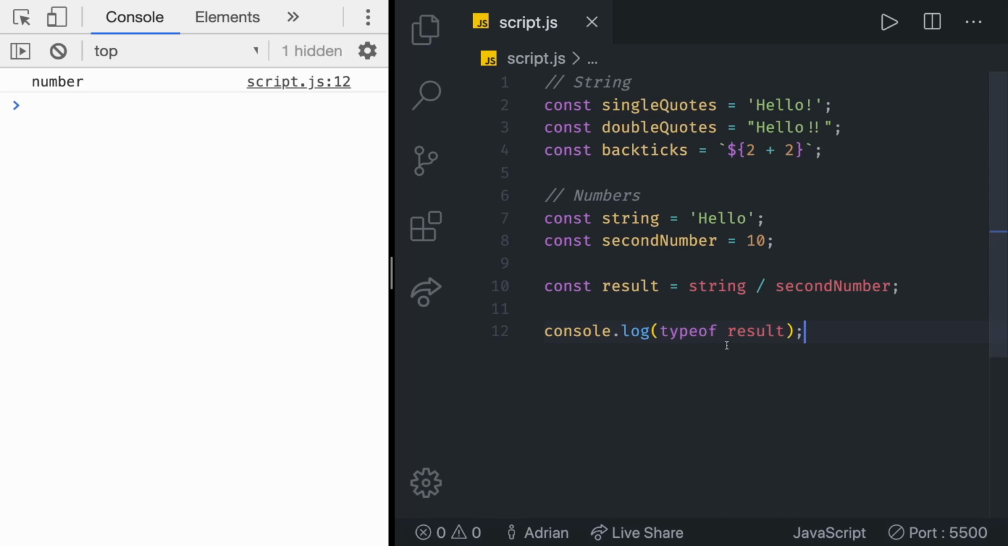The type of NaN, which stands for "not a number," surprisingly, is a number. The reason for this is, in computing, NaN is technically a numeric data type. However, it is a numeric data type whose values cannot be represented using actual numbers. Don't overthink this too much. Numbers are quite straightforward in JavaScript. Let's move on to Booleans.